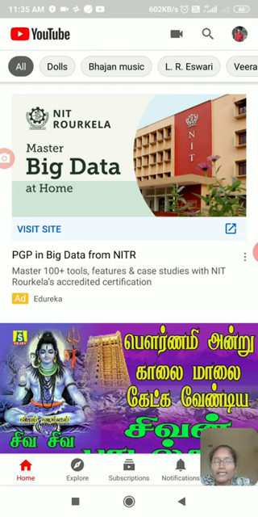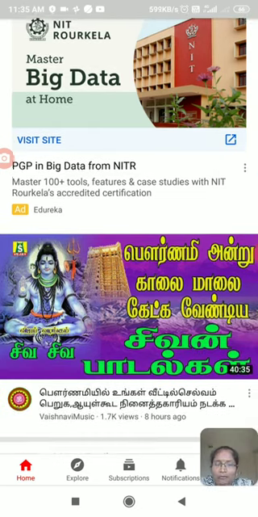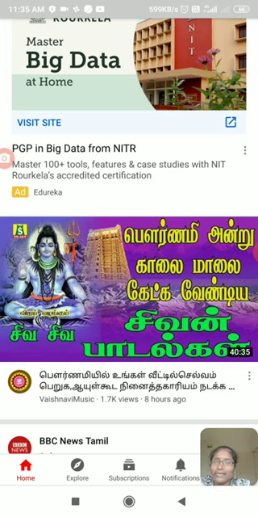Next, it is displaying a devotional song, because usually in the morning I hear music using YouTube. Usually I hear Shiva songs, so it is displayed next.